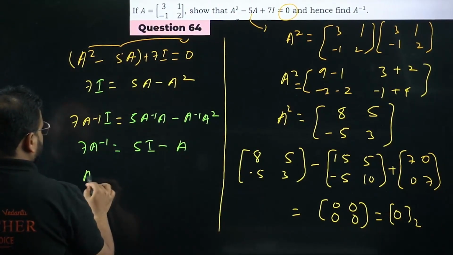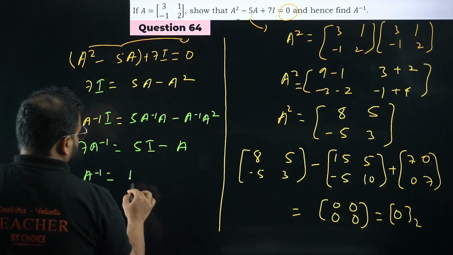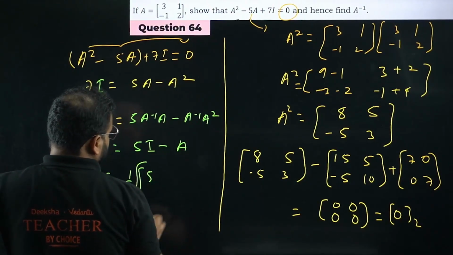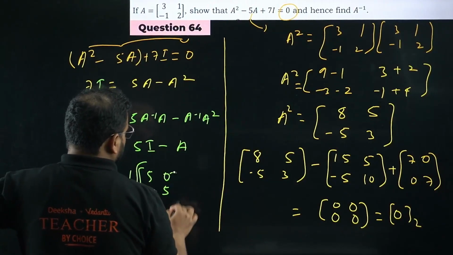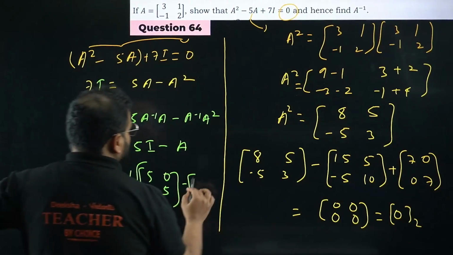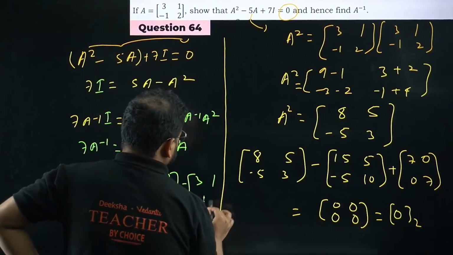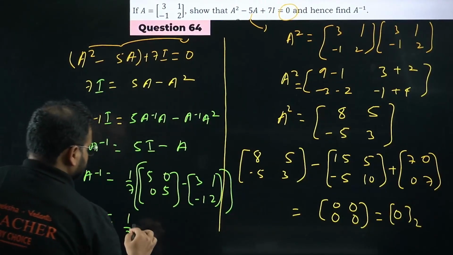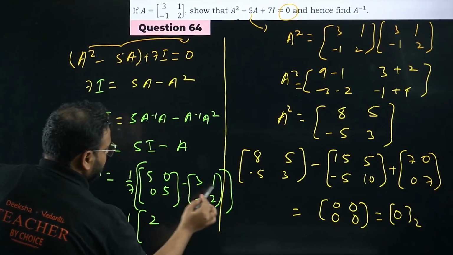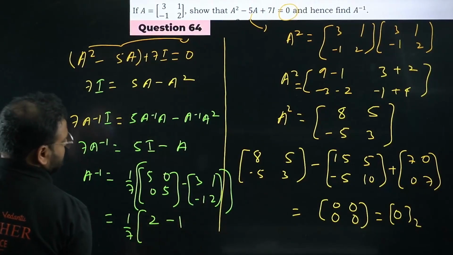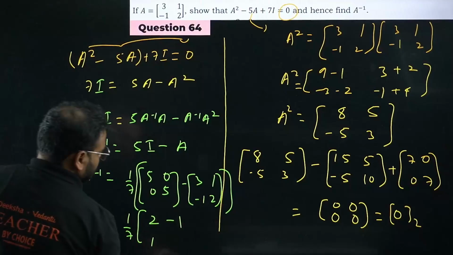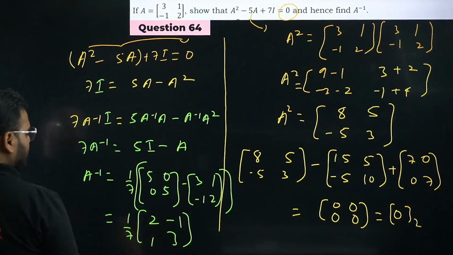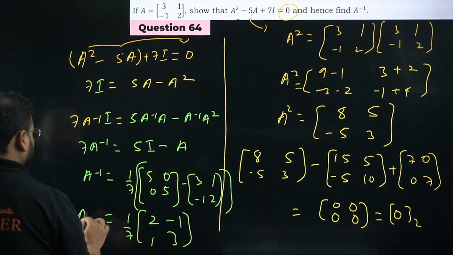Okay, so A inverse is equal to, please check, 1 by 7 times 5I. How much is that? Over here we have 5, 0, 0, 5, and what we have as A over here, please check, 3, 1, minus 1 and 2. So I'm getting this as 1 by 7 as it is. 5 minus 3 is 2, 0 minus 1 is minus 1, 0 minus 1 is plus 1, and 5 minus 2 is again 3. This is my answer. 2, minus 1, 1, 3 with 1 by 7 over here. This is your value of A inverse.